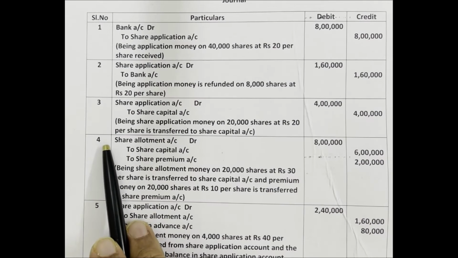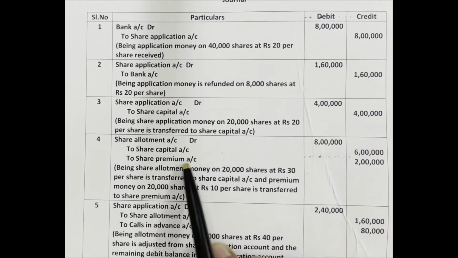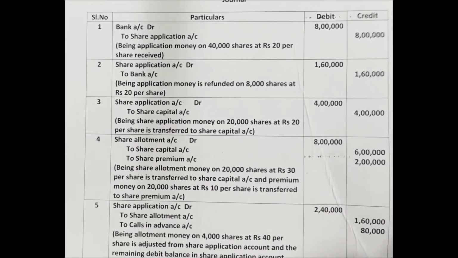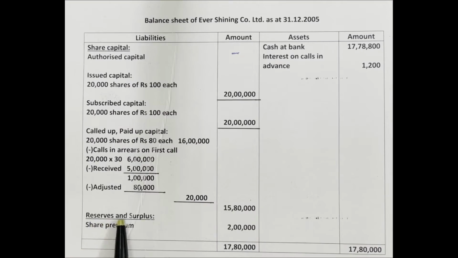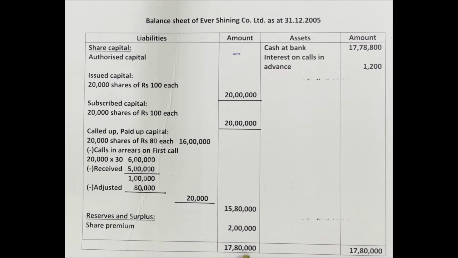Next, in the present problem, in the share premium account, there is a credit balance of 2 lakh rupees. In the fourth entry, you can see that the share premium account is created with 2 lakh. This amount appears in the balance sheet. Under reserves and surplus, that credit balance amount we have to show. So the liability side total is 17 lakh 80,000.